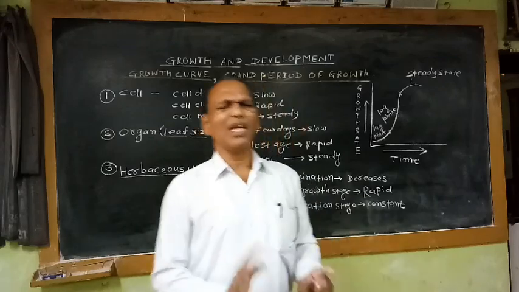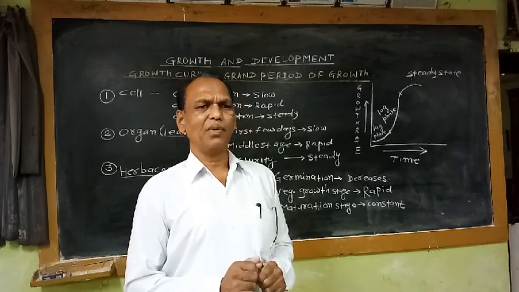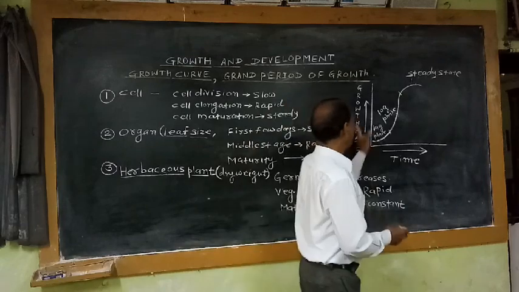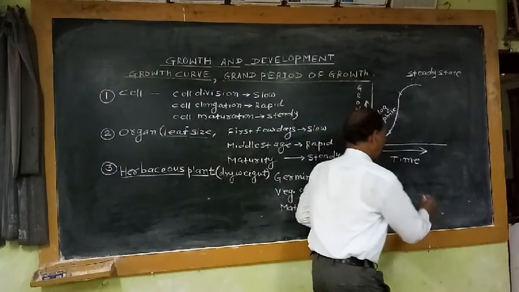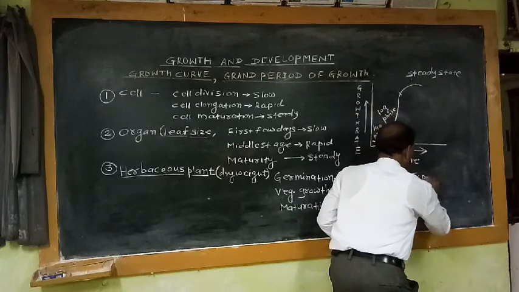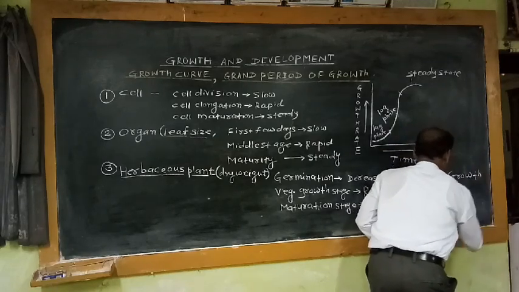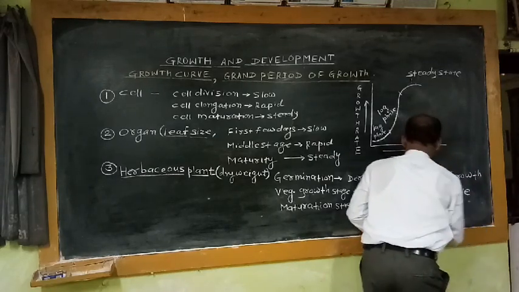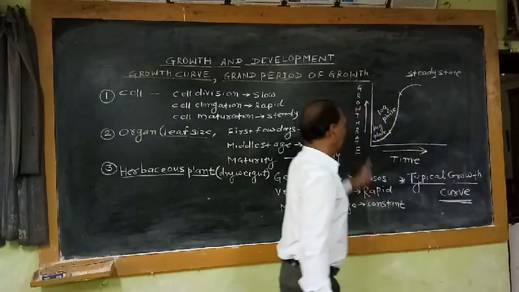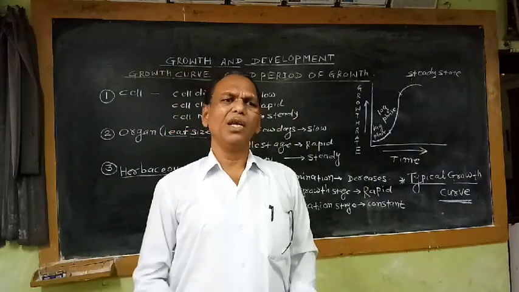That means you may take any example. You may take any parameter and plot the graph of growth rate against time. The nature of the growth curve is similar. That means I have drawn here the growth curve. It is a typical growth curve. This growth curve is commonly called the typical growth curve. That means this typical growth curve is observed in each and every case.